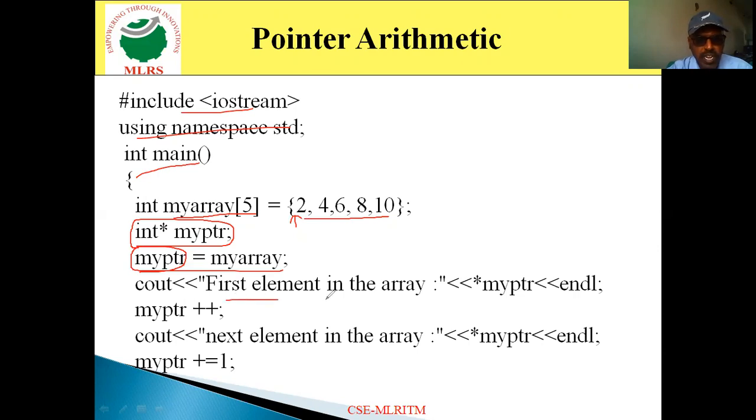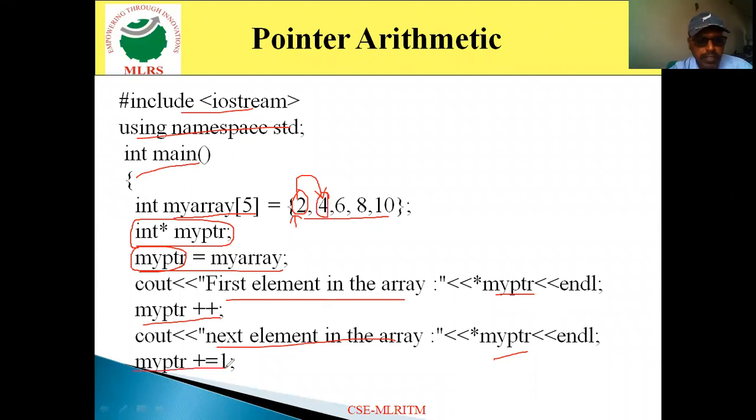Now, the first element in the array, so pointer myptr will point to the first value, that is nothing but 2. So it specifies 2. Then myptr plus plus means now the pointer is incremented by 1. That indicates it points to the next value. So the next element in the array, myptr, now points to 4. So it displays 4 as the output.